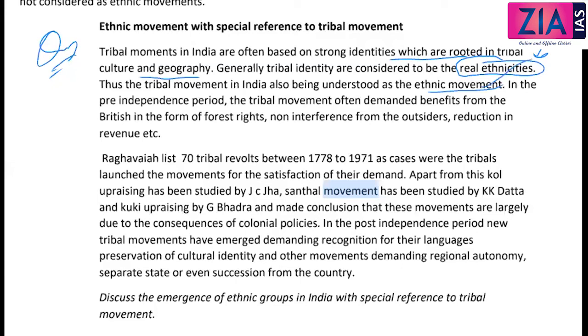In the pre-independence period, tribal movements often demanded benefits from the British in the form of forest rights and non-interference from outsiders. As I told you in the case of the Santhal rebellion, it was because of problems caused by outsiders, the exploitation by the Dikus. They started grabbing agricultural land, forest land, cultivable land, exploiting tribal women, and reducing revenue. These were their actual demands before independence.